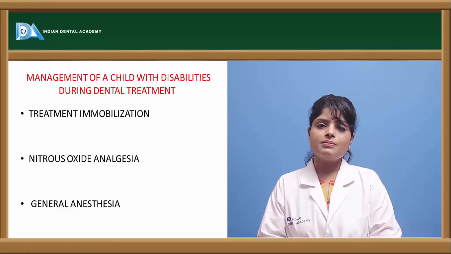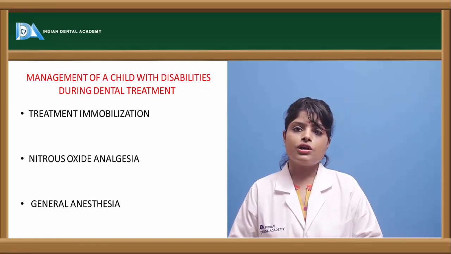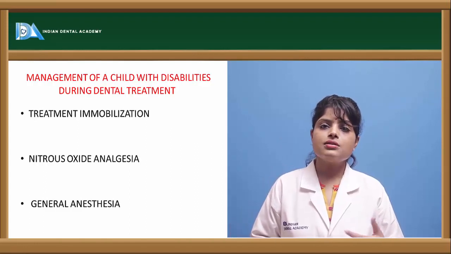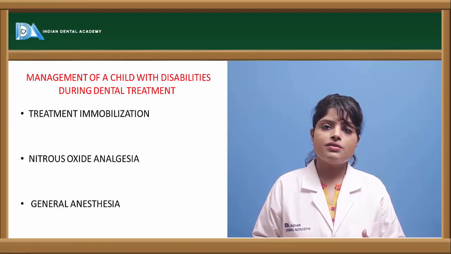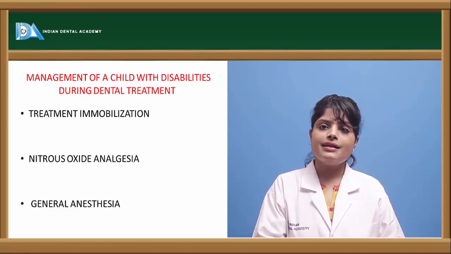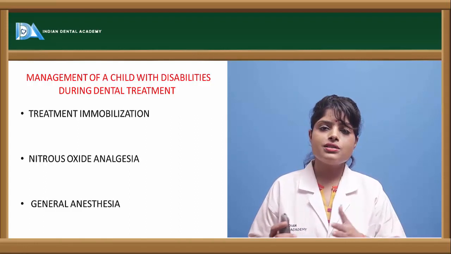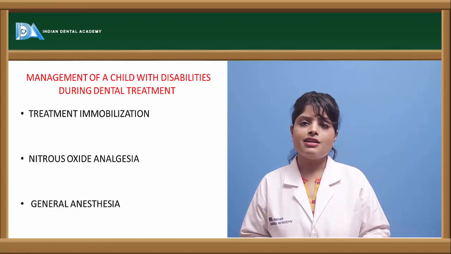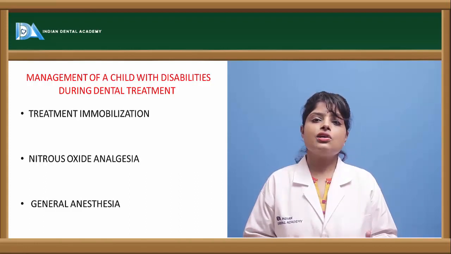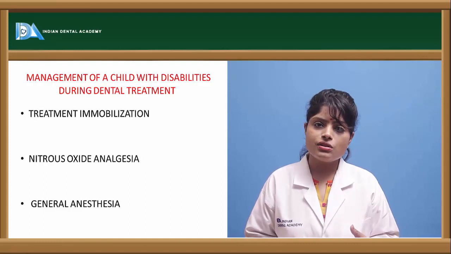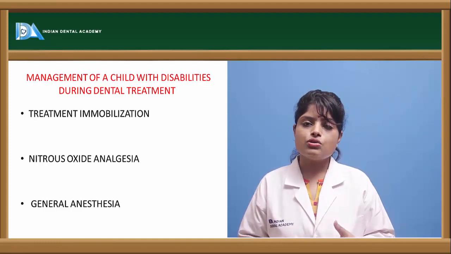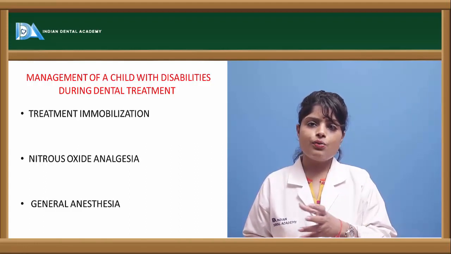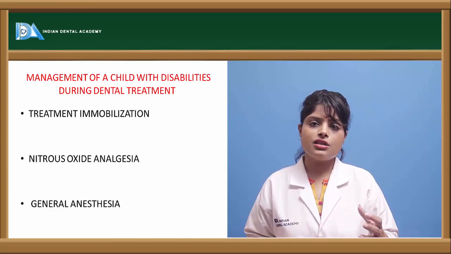Now, there are various behavior modification strategies which are kept in mind for a handicapped child, because a handicapped child may certainly tend to be an uncooperative child. For example, treating a handicapped child and treating a normal child is always different. There are various other invasive strategies involved in the management of a handicapped child, like general anesthesia, conscious sedation, and immobilization by the use of Papoose board, Pedi-Wrap or bean bags. So these are the various strategies. Let us discuss each individually.